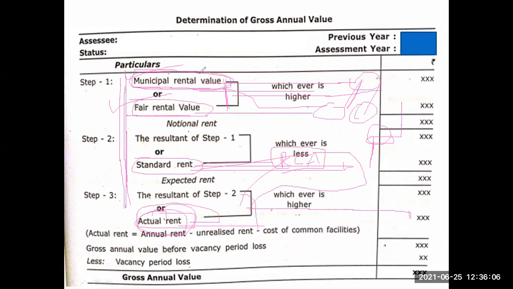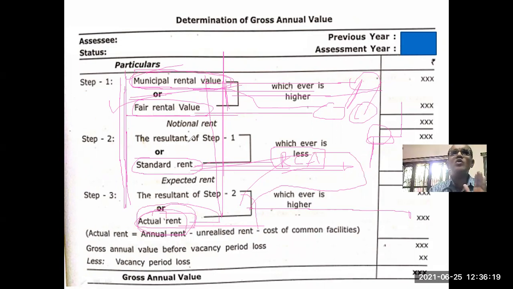See, these four values I am mentioning. Municipal rental value means the value fixed by the municipality, the local body. Fair rental value: for a similar kind of building in the same locality, for how much rent it can be given. Of these two values, the higher value will go to the second step. Standard rent is the rent fixed according to the Rent Control Act.